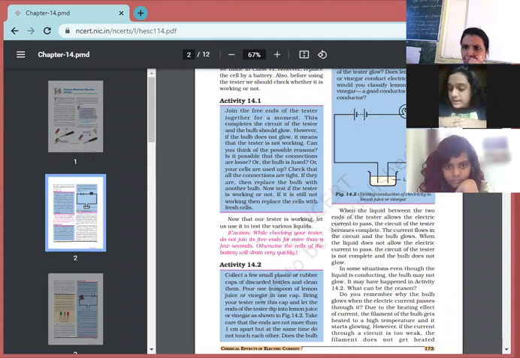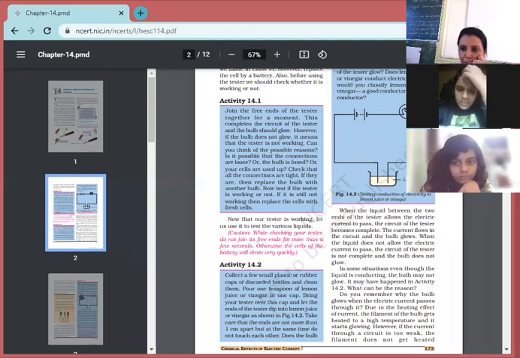Okay, beta. The same tester we can use which we had used to check the solids, whether they are good conductors of electricity and whether they are poor conductors of electricity. So the same tester can be used for the liquids also.